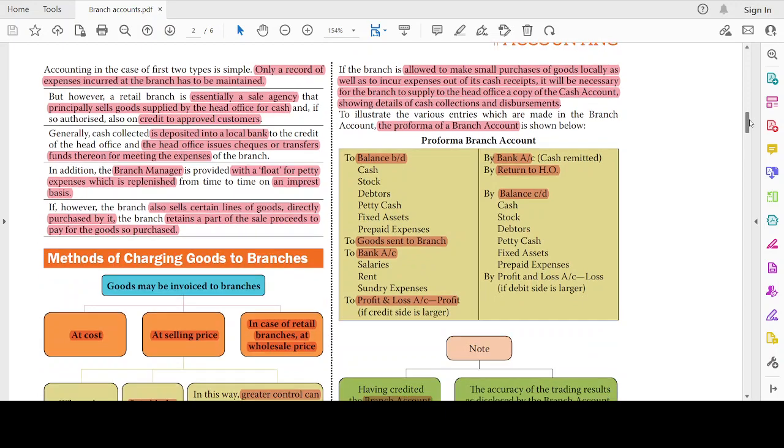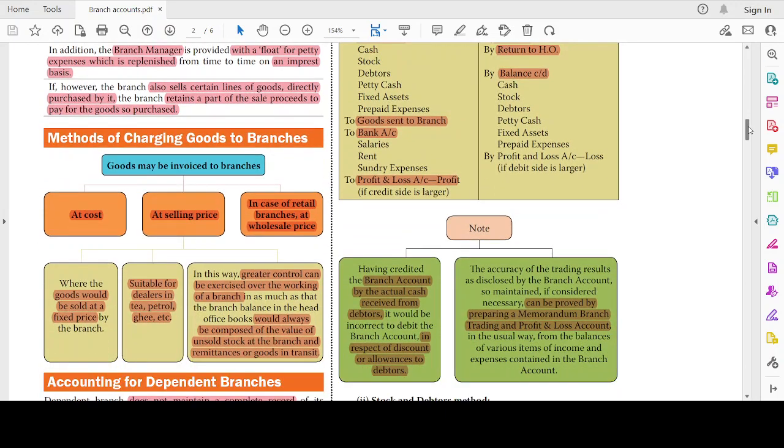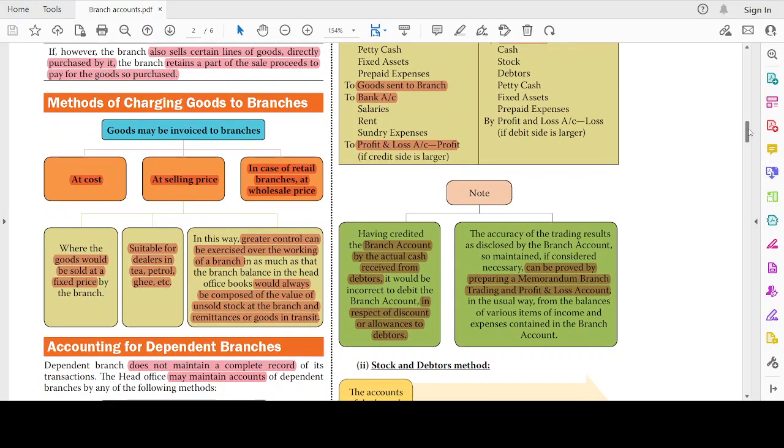Okay, now method of charging goods to branches. Goods may be invoiced by the head office to the branches at cost or at selling price. In case of retail ones, at wholesale price. So at cost, generally the cost of production. Cost here will not include the marketing and selling expenses, because there is no need for selling or marketing expenses in the case of transfer from the head office to the branch. Okay, so it will be generally the cost of production.